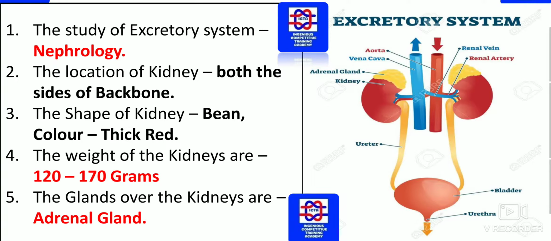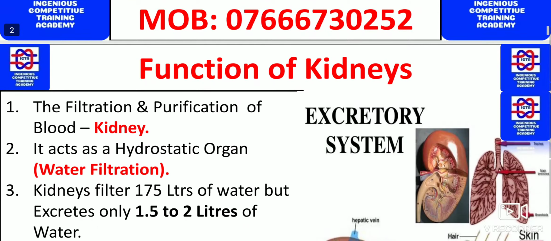The location of the kidney is on both sides of the backbone, that we should remember. And what exactly is the shape? The kidney is in the shape of a bean and the color is thick red. And the weight of the kidneys is 120 to 170 grams. Nearly in between that you will have the kidney's weight. The glands over the kidneys are the adrenal glands, as I had already told.